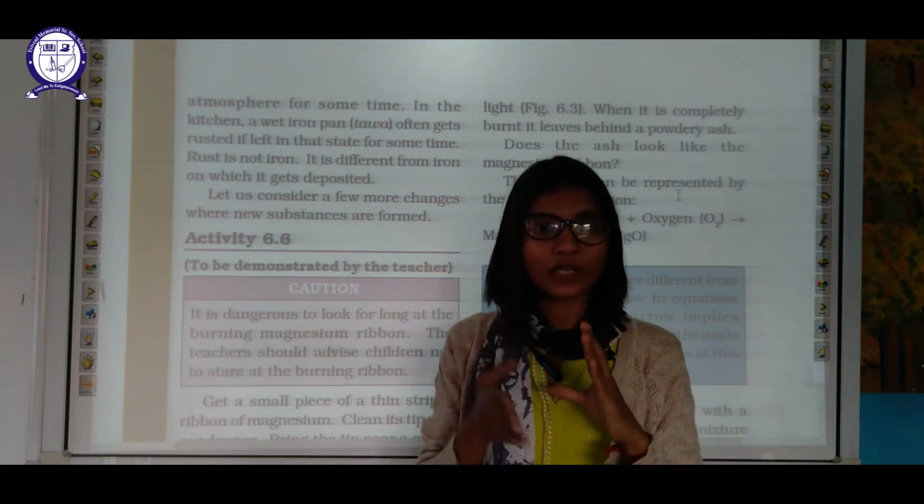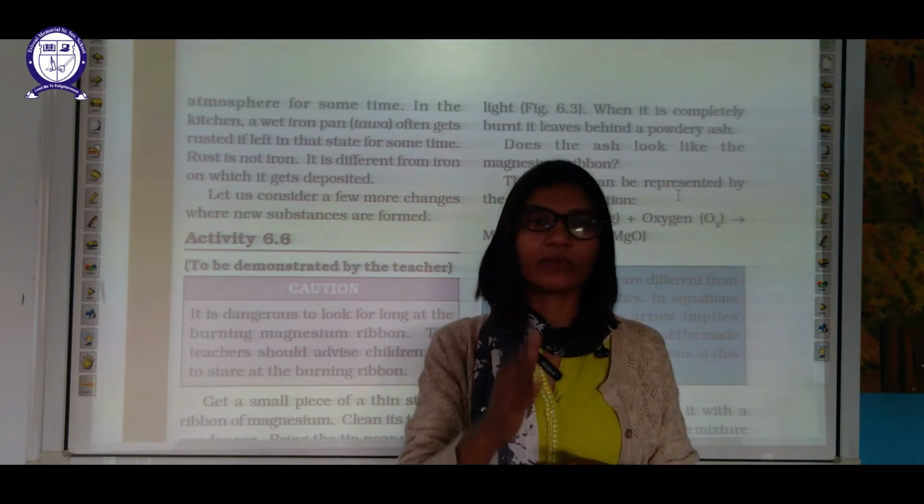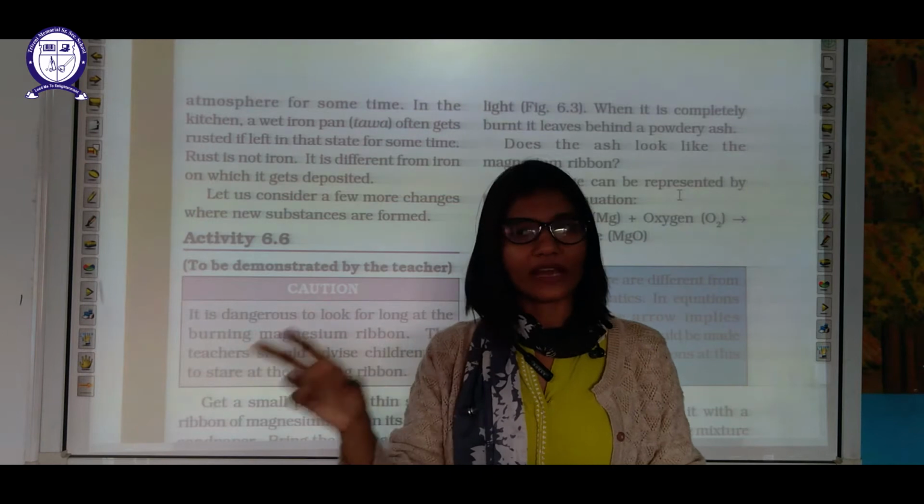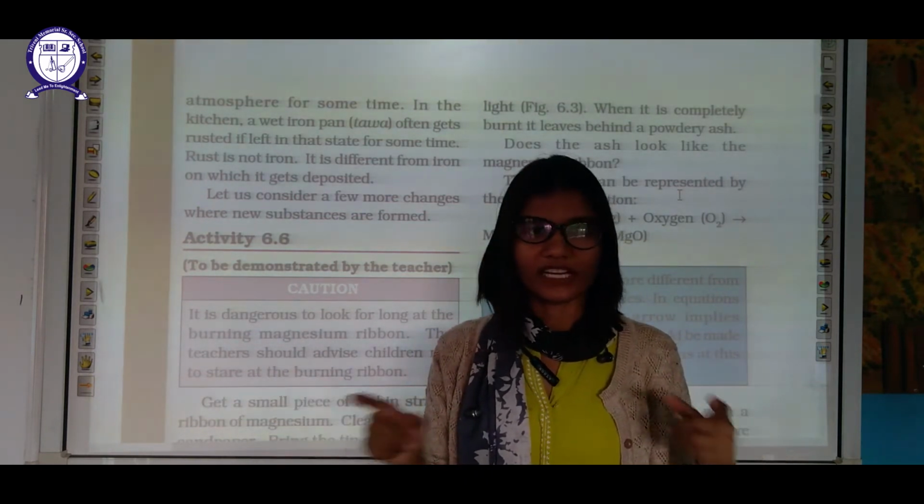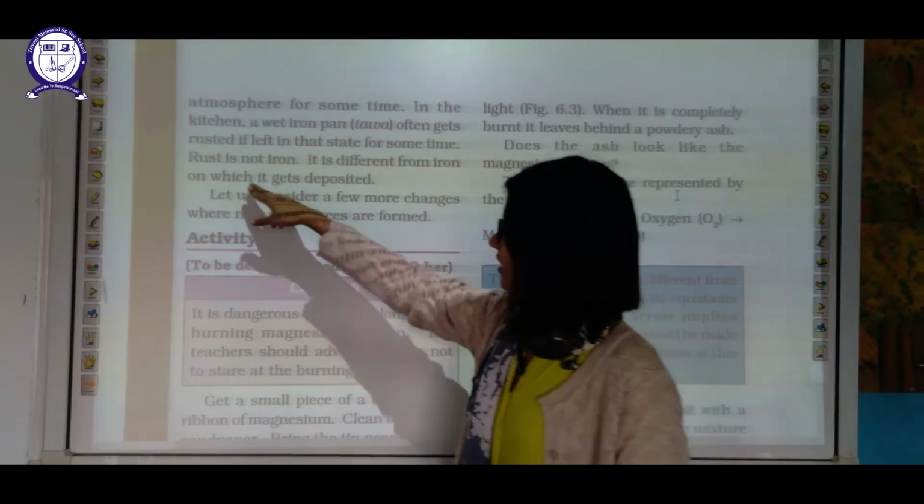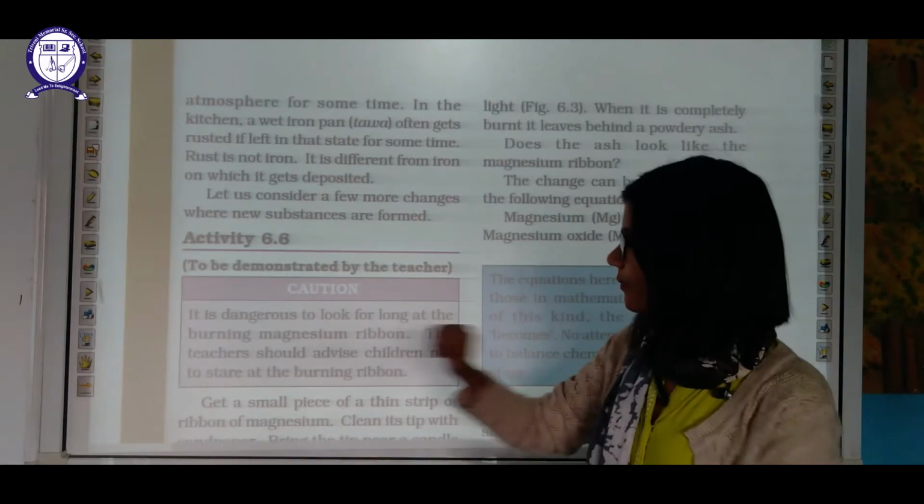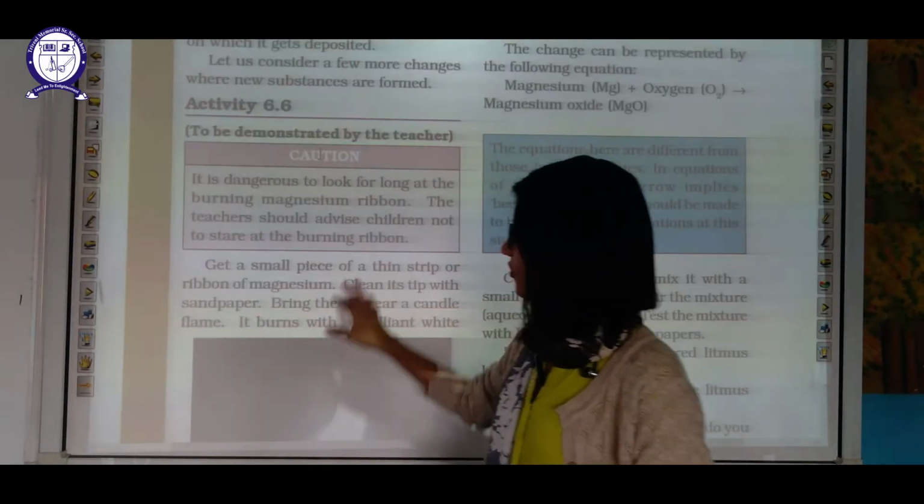Iron plus oxygen plus water forms iron oxide, and rust is nothing but that iron oxide. So iron oxide is different from iron. A new substance is forming. That's why it's a chemical change. It is different from the iron on which it gets deposited. Now let us study a few more examples in which new substances are forming.